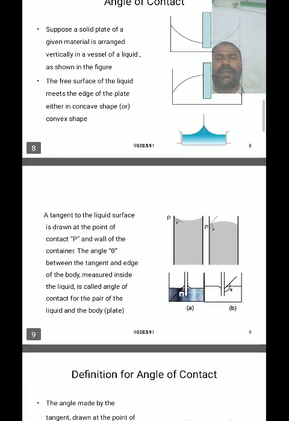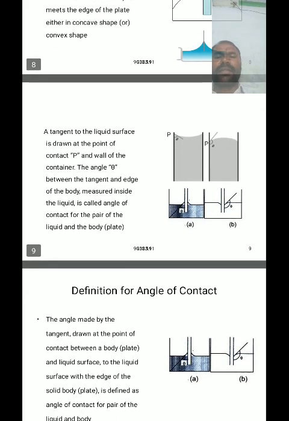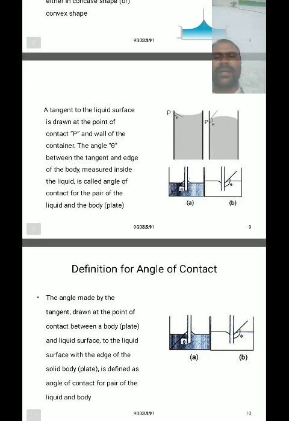The tangent to the liquid surface is drawn at the point of contact P and the wall of the container. The angle theta between the tangent and the edge of the body, measured inside the liquid, is called the angle of contact.